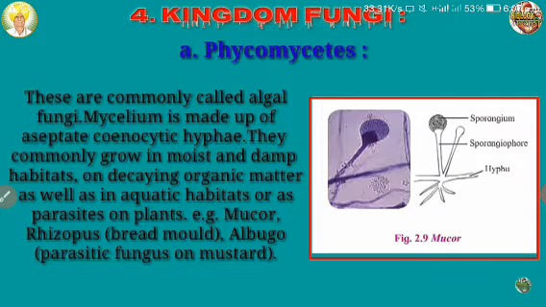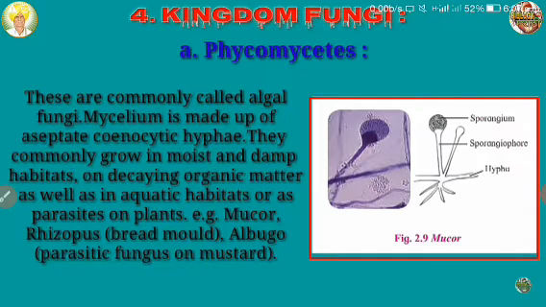Mycelium is made up of aseptate, which means, as in the last figure, cenocytic hyphae are present. See in this Mucor also, the cross wall is absent, and they grow in moist damp habitats, in decaying organic matter as well as aquatic habitats, or as parasites on plants.